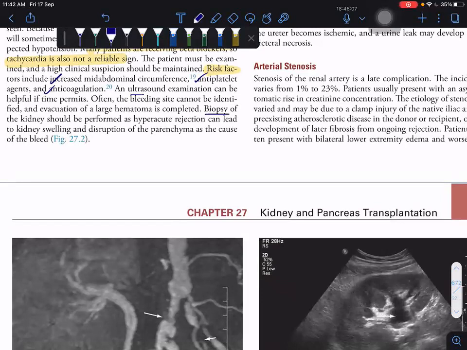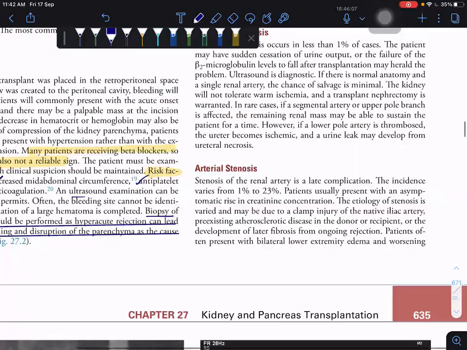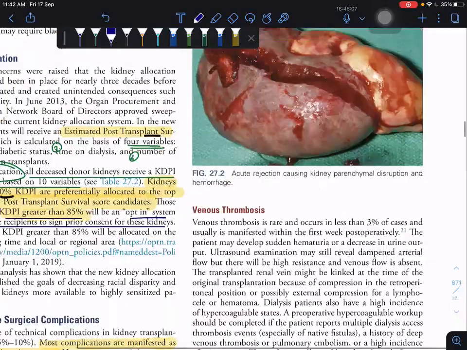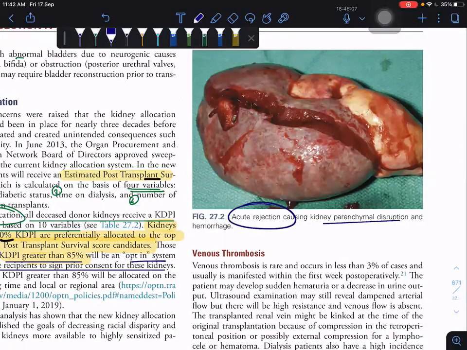Biopsy of the kidney should be performed, as hyperacute rejection can lead to kidney swelling and distortion of the parenchyma as the cause of the bleed. Acute rejection presents as acute parenchymal disruption and kidney hemorrhage. So when hemorrhage comes, one of the causes you have to think of is rejection.